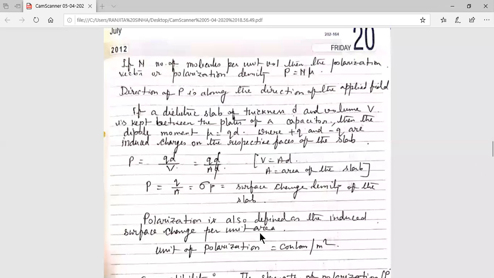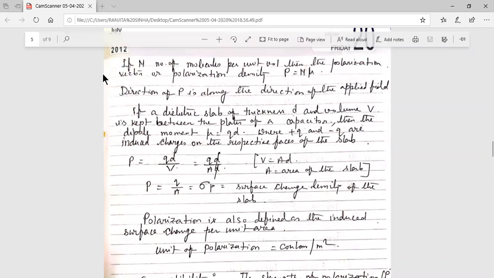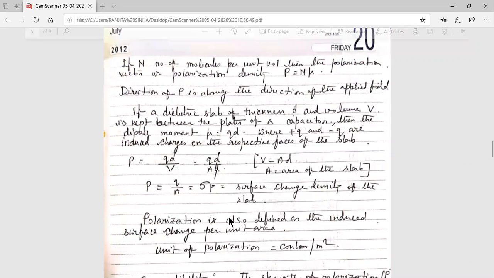And what is the unit of polarization vector or polarization density? It is given by q, whose unit is Coulomb, and A is per meter square. So the unit of polarization vector or polarization density is Coulomb per meter square.